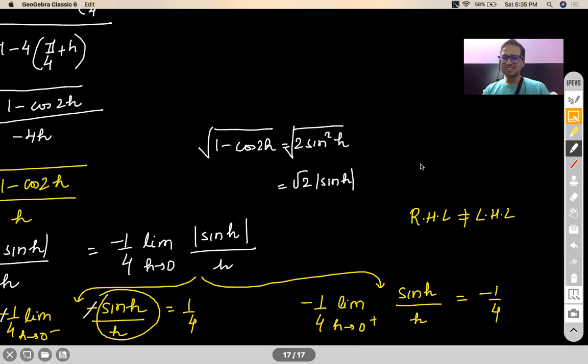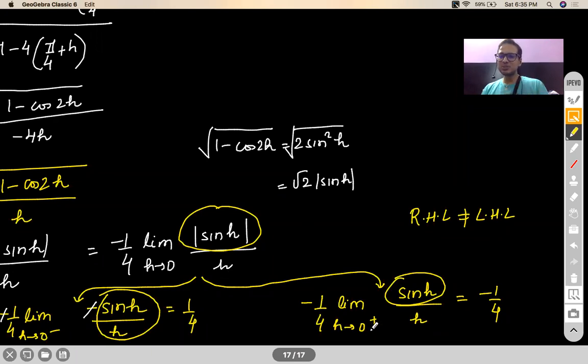But what about when I'm dealing with small positive values of h? In that case, your mod of sin h will give you just sin h. Now, don't do anything with h here. Many people make this mistake. They will make h also as minus h. No, there is no mod on h. Don't disturb that h. Let that h stay in peace. So that h will remain h. Numerator will just become sin h.